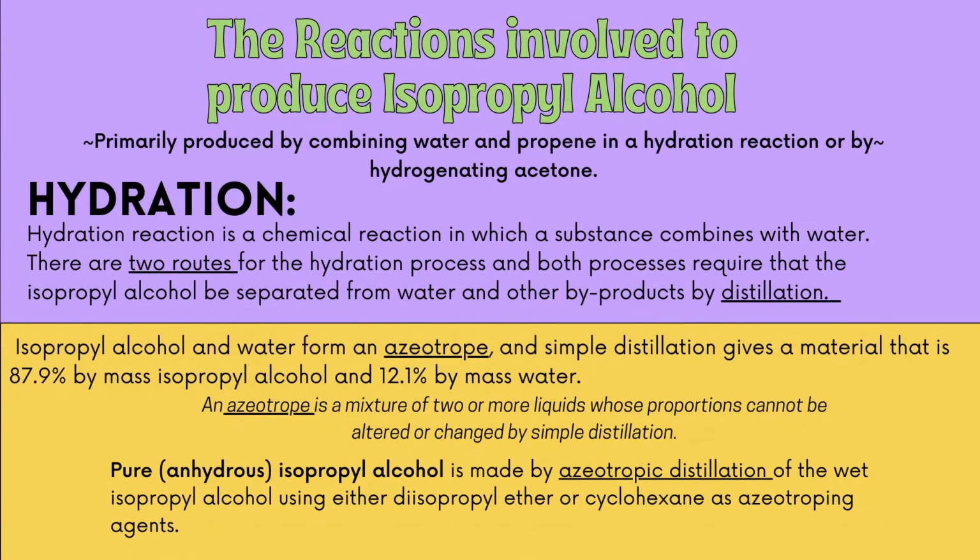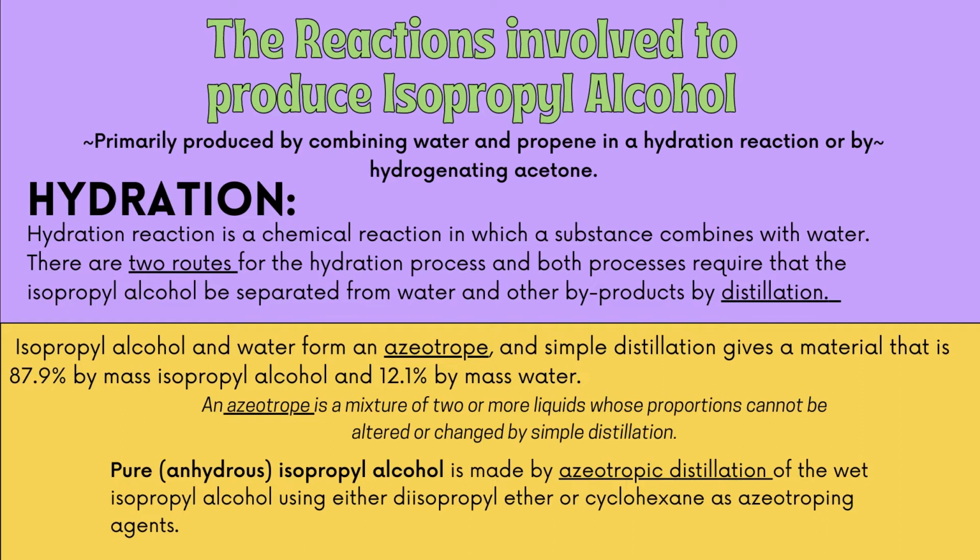Isopropyl alcohol is primarily produced by combining water and propene in a hydration reaction, or by hydrogenating acetone. A hydration reaction is a chemical reaction in which a substance combines with water. There are two routes for the hydration process, and both require that the isopropyl alcohol be separated from water and other byproducts by distillation.